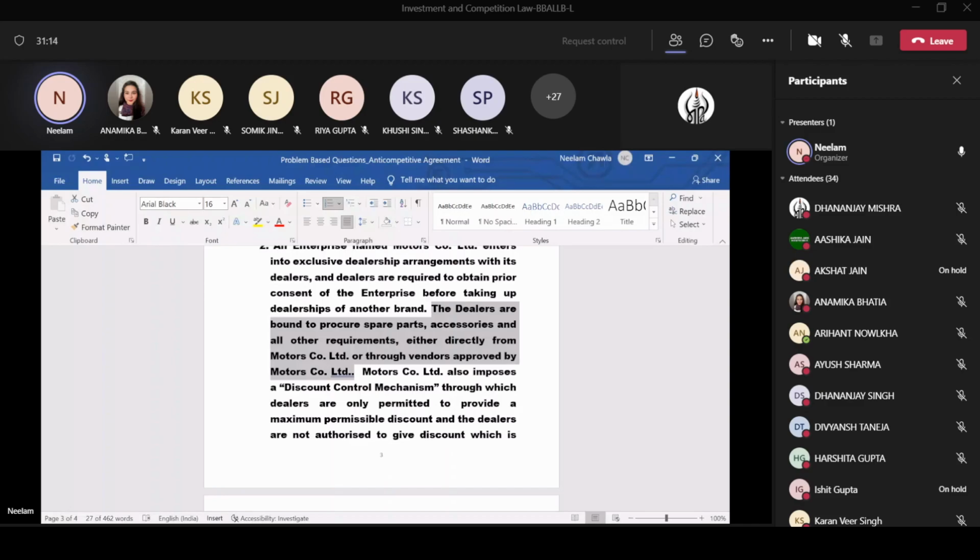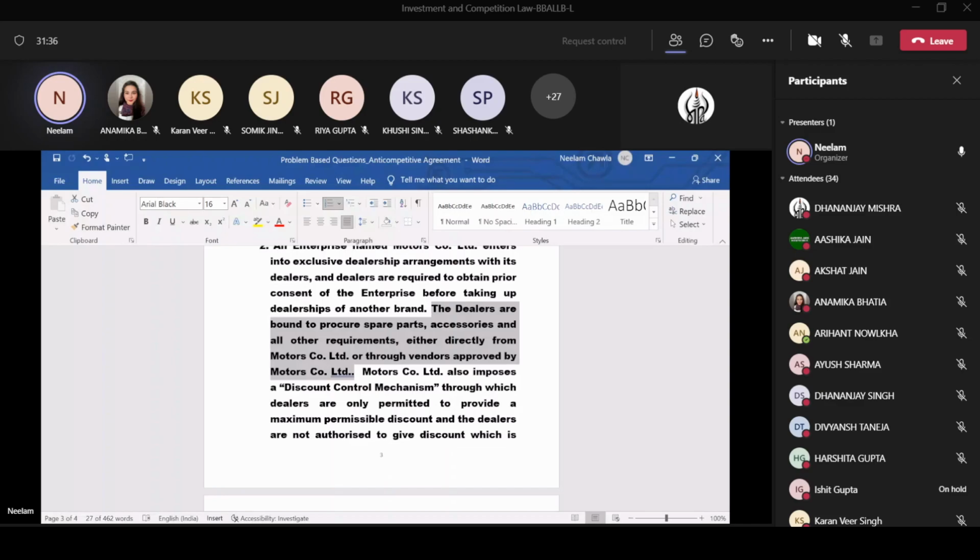Now the reason given here is that in this case, only a penalty is imposed if the recommended spare parts or the insurance is not taken, or the recommended oil is not used, or the recommended CNG kit is not used.